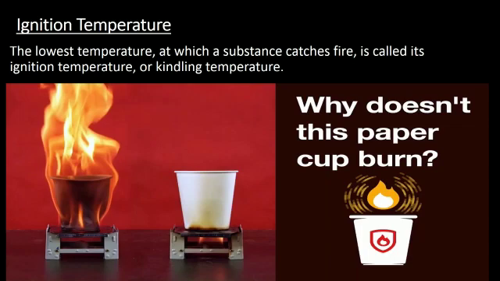So it means there is a particular temperature at which a substance catches fire. As I told you in the first slide, when there is a moist paper, it does not catch fire. Why? Because it does not attain its lowest temperature at which it catches fire. Sometimes you burn wood or leaves, then what happens? They don't catch fire easily. They take some time.